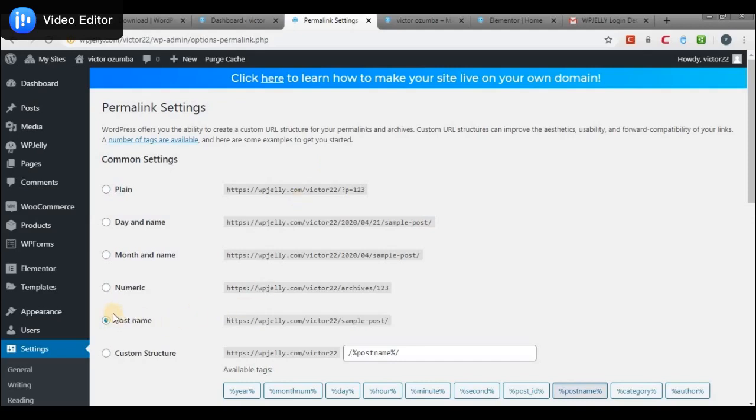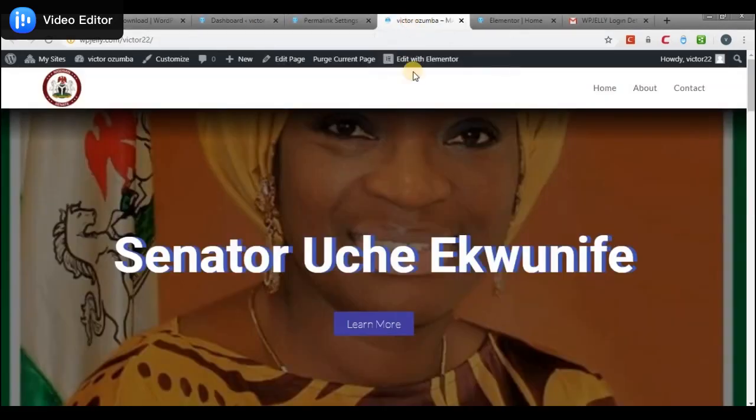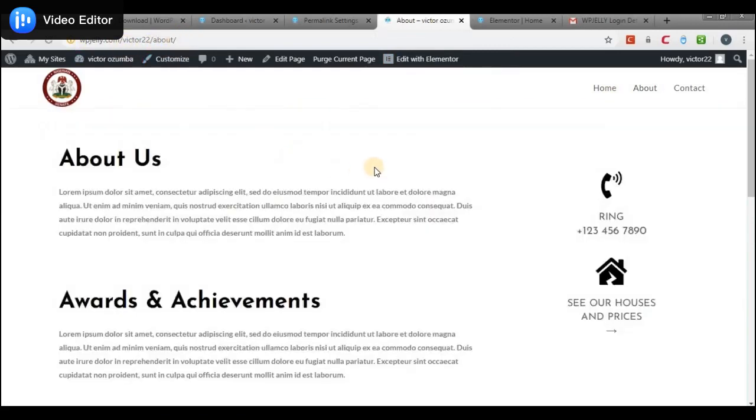In a default WordPress you will see date and name, but you should always leave it like this, so that if it is a new page you have wpjelly.com/victor22/ the name of the page. If we go to the about us page, for instance, you see that the next thing you see here is about. It makes more sense like that.